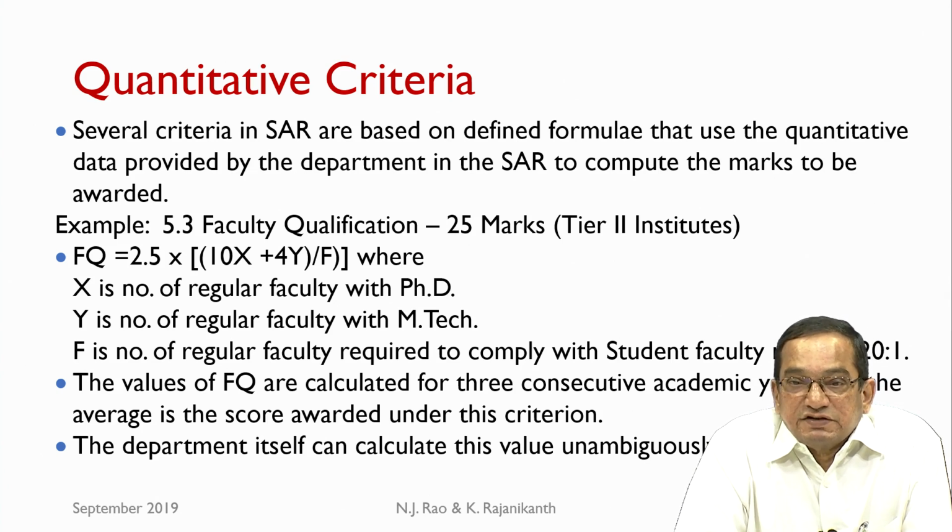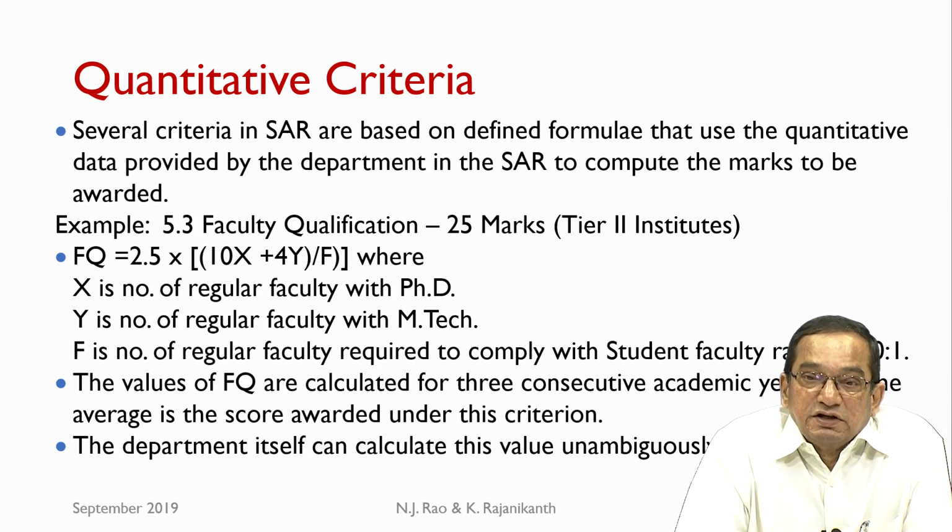That means, it is a very clear, definite quantitative result that we get based on the data provided by the department itself. The quantitative data provided in the SAR is plugged into a formula, and the output of the formula clearly indicates the marks to be awarded to the program. So, very strong quantitative criteria. There are several such criteria in SAR.